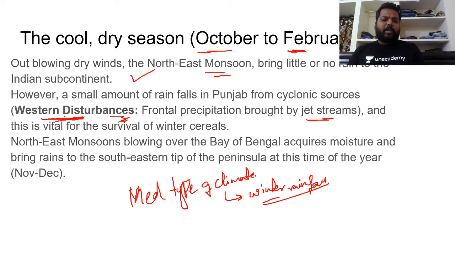But apart from this, we don't find huge rainfall in the winter season because of the dry conditions which prevail. And one more area which you have to remember is the northeastern retreating monsoons. Blowing over the Bay of Bengal, they acquire some moisture, and reaching near Tamil Nadu, within November and December we would be having rainfall.